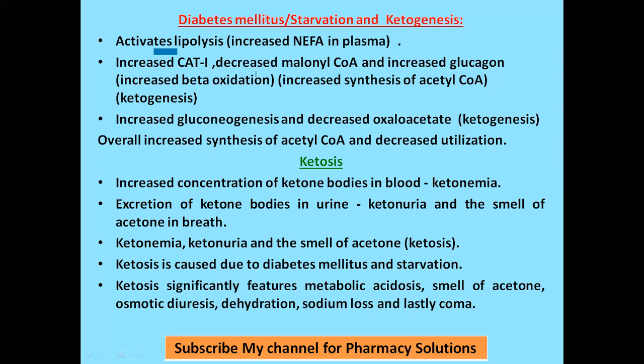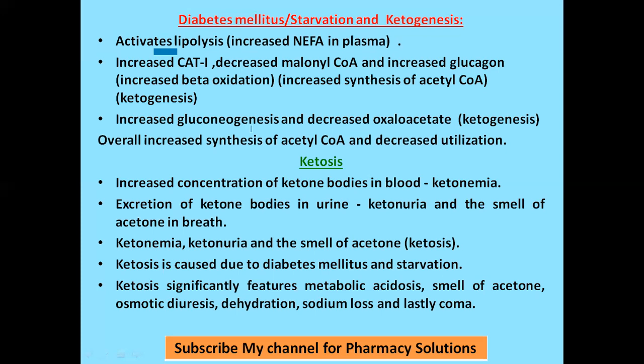In fatty acid metabolism, as I discussed in the earlier video, CAT1 will transfer the activated complex from the cytoplasm side to the mitochondrial side. So CAT1 regulates the entry of fatty acids into mitochondria, which is regulated by malonyl-CoA. But malonyl-CoA is decreased in diabetes and starvation. So that's why acetyl-CoA molecules are utilized for synthesis of ketone bodies, that is increased ketogenesis. And the third point, increased gluconeogenesis and decreased oxaloacetate will also lead to ketogenesis.